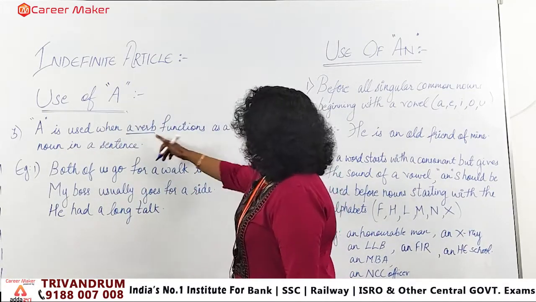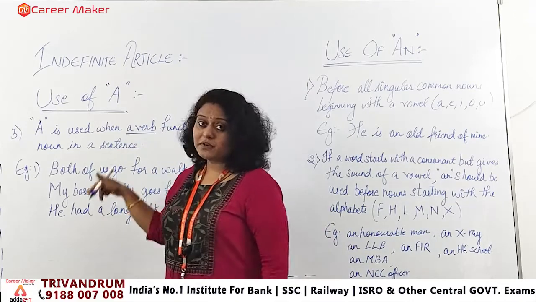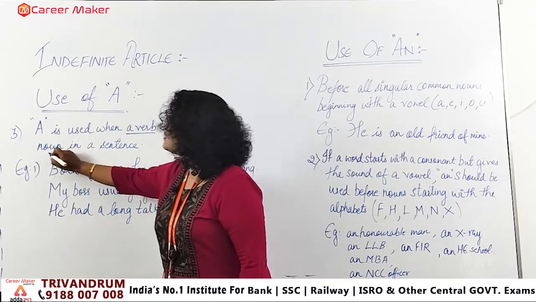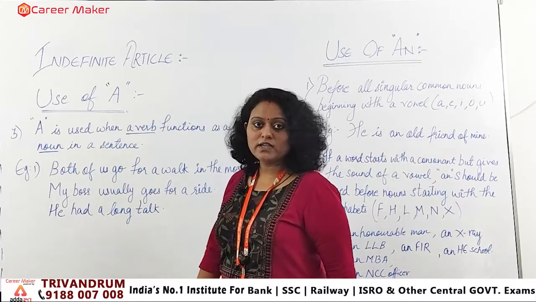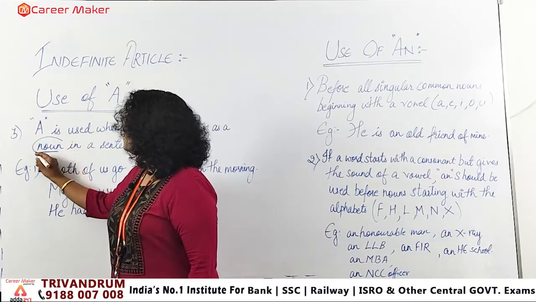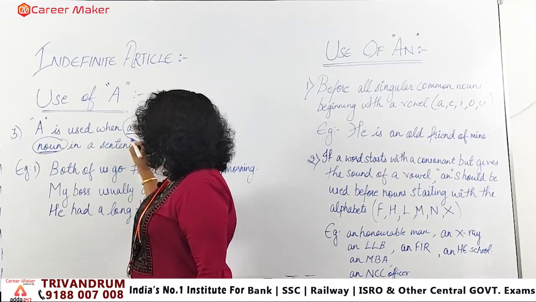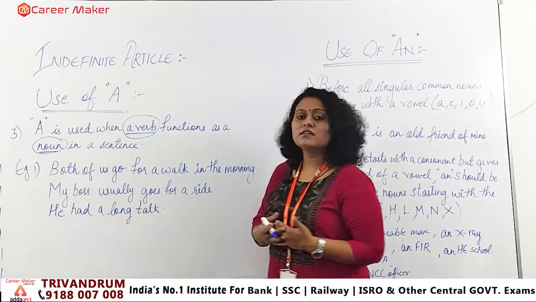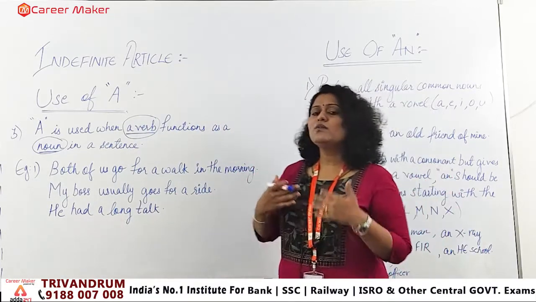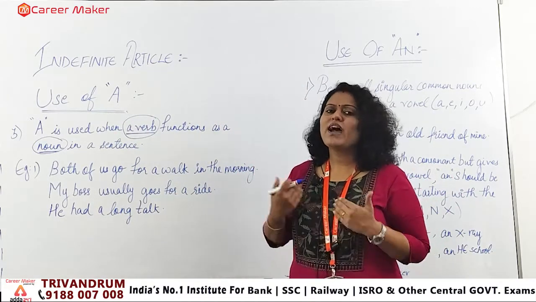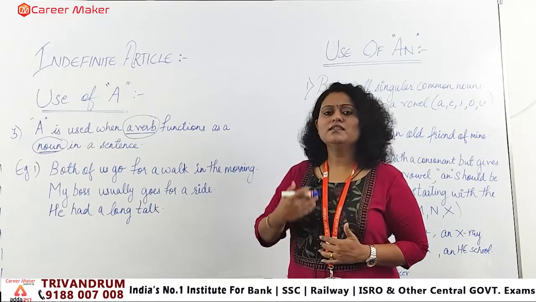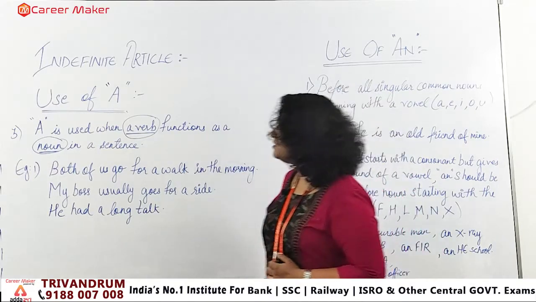When the verb is functioning as a noun, we have to use the indefinite article "a" with it. We can see with the examples.